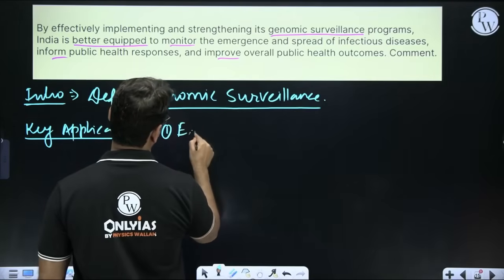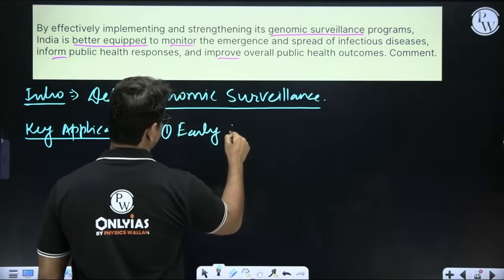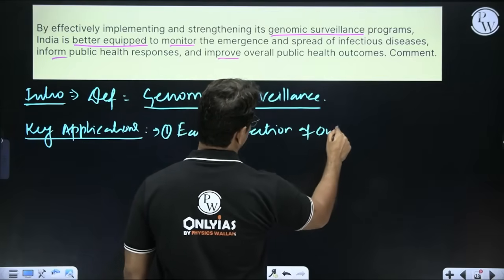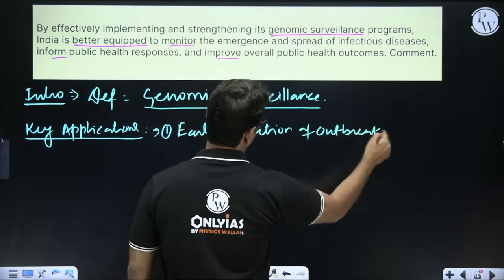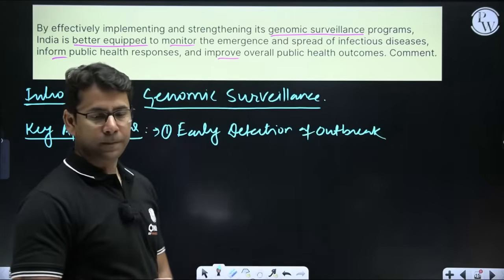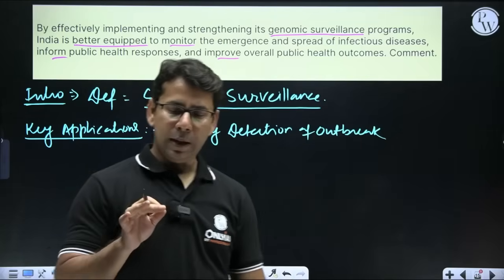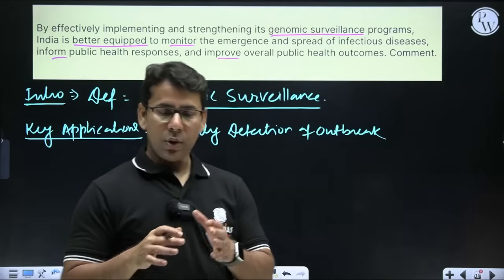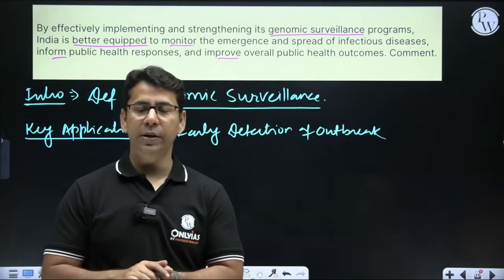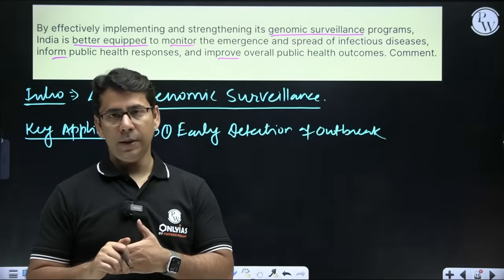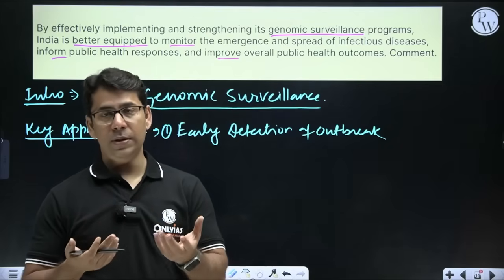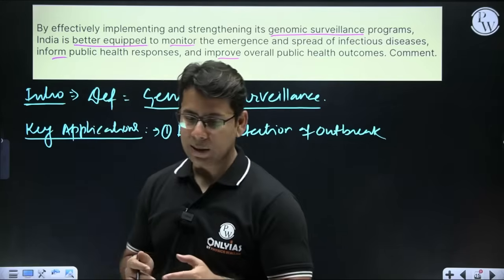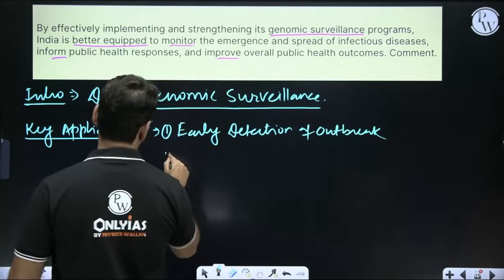That's one thing. Second thing, healthcare associated infection. It can track antibiotic resistant bacteria in hospitals and other healthcare settings, and obviously it is antibiotic resistance, so we have to deal with it in some other way. So healthcare associated infection.